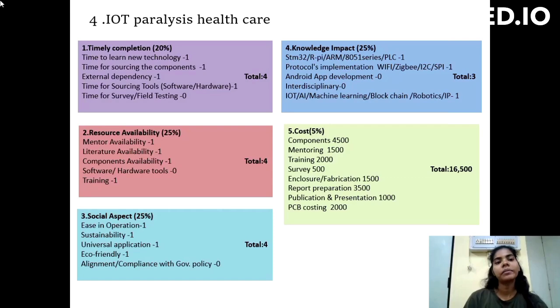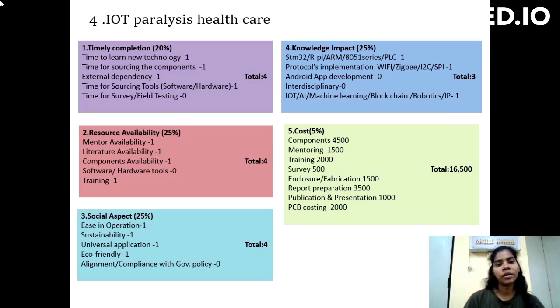Hello everyone, myself Nitya Singh. My group number is 2. My topic name is IoT Paralyzed Healthcare. First, timely completion. Time to learn new technology. I'm giving 1 mark because we don't need too much time, so I'm giving 1.